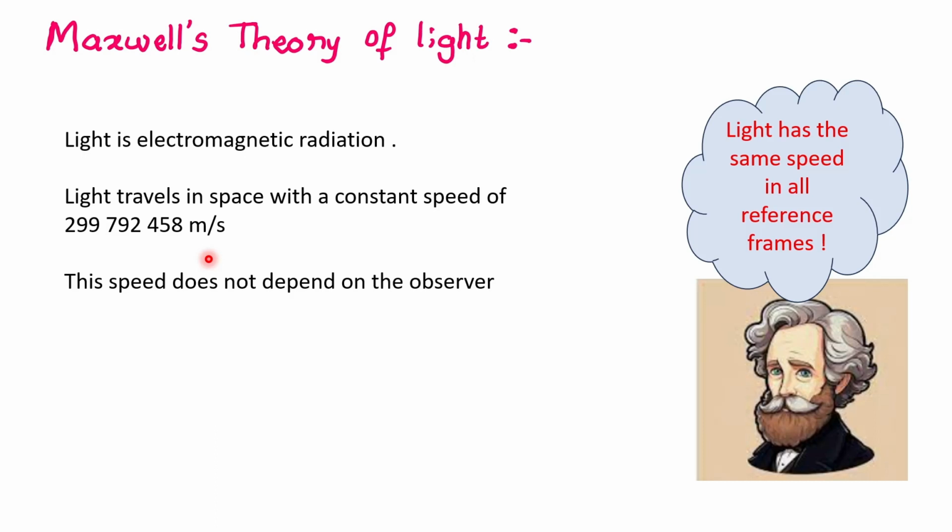We had that formula, right? V bar is V minus U. So if a person is moving very fast, I expect that they see light traveling slower. But Maxwell's theory predicts that this shouldn't happen.